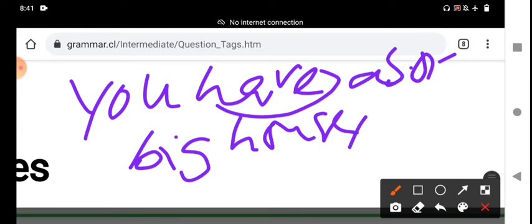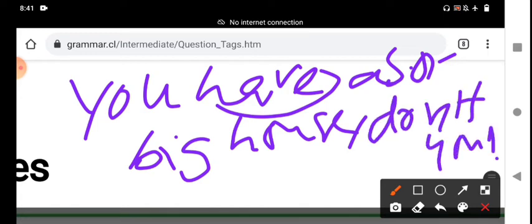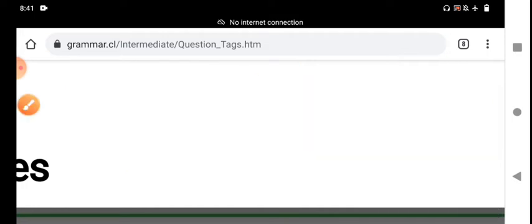It is a positive sentence. The negative tag we should add at the end of the sentence. "Don't you?" is the right question tag. Not "haven't you." We should not write haven't you. If the helping verb functions as a main verb, in this situation it is an exception. You should understand, my dear students.